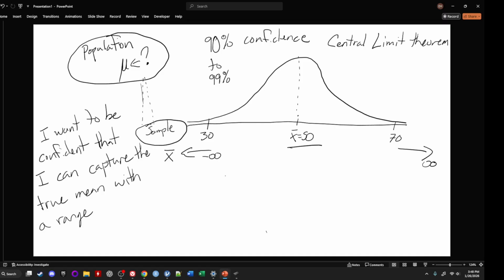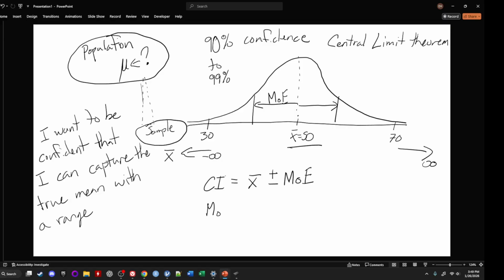Excuse me for a second as I erase. Okay, so here's our confidence interval. So our confidence interval is going to be like this. We take x bar and we go plus or minus what's called the margin of error. The margin of error is the distance from the mean to the lower end and the distance of the mean to the upper end. The confidence interval is symmetrical because the normal distribution is symmetrical. So we've got plus or minus this margin of error. We've labeled that right here, margin of error. Cool. How do we calculate the margin of error?